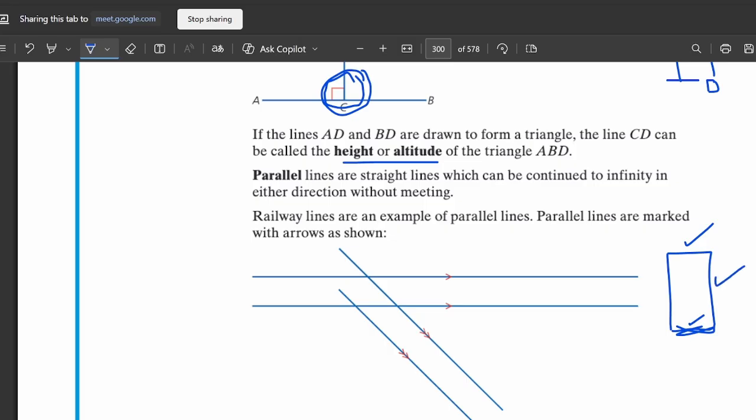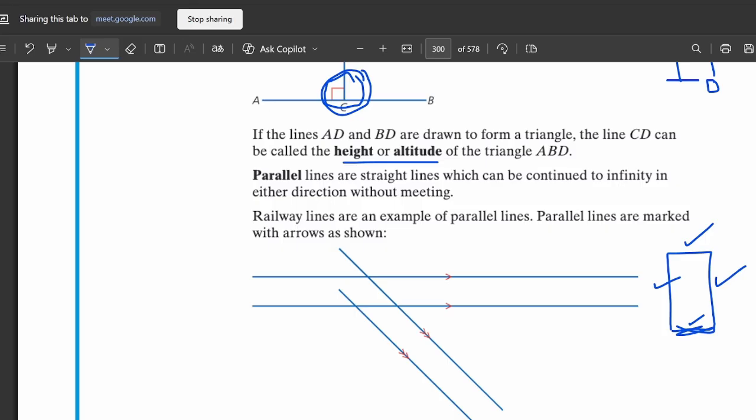Similarly, these two side lines are also parallel because they never meet. Similarly, a notebook or any book also has parallel lines. The rails of a railway track never meet each other, so you can also call them parallel lines. All these were examples of parallel lines.